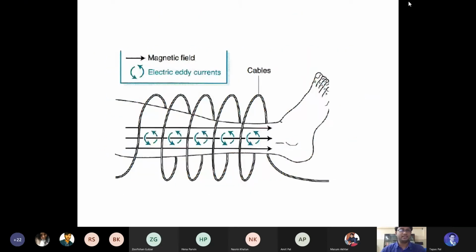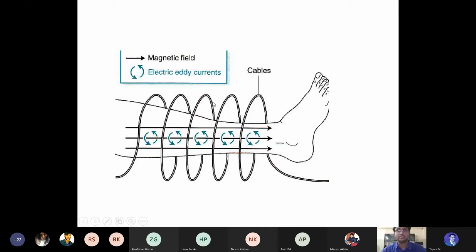If you see this picture, you can understand how the coil is wrapped to the patient's body in a cable format. You can see the black color arrows, which denote how the electromagnetic field is produced in this particular region. And see the green color rotating arrows, these are the electrical eddy currents.